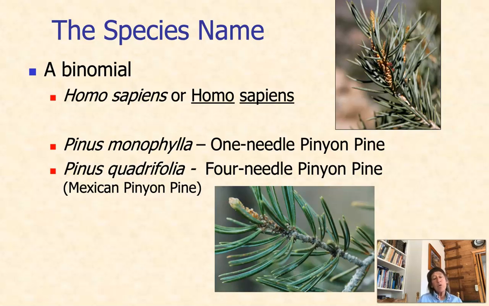Pinus quadrifolia, well, Pinus means pine, quad means four, folia means leaf or needle, and so Pinus quadrifolia is a four-needle pinon pine. And so they're both pine trees, but they're different species, and so they have different species names or scientific names.